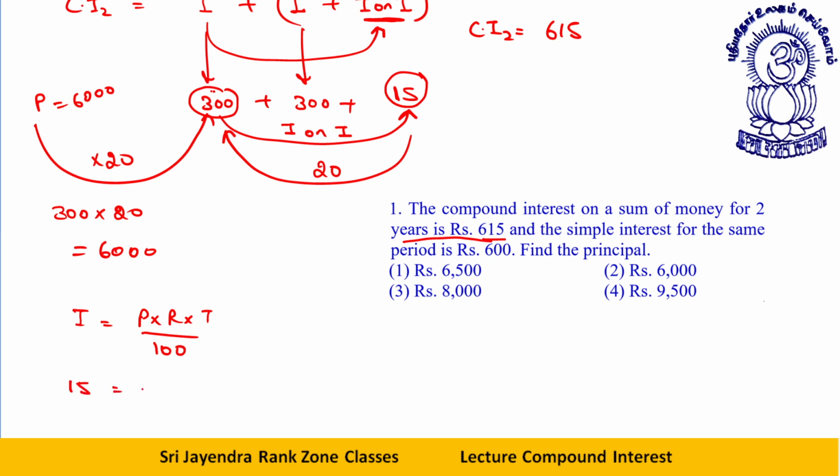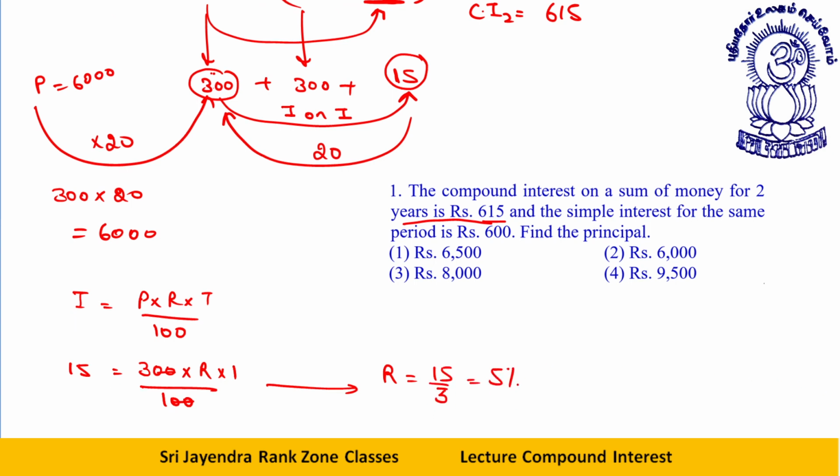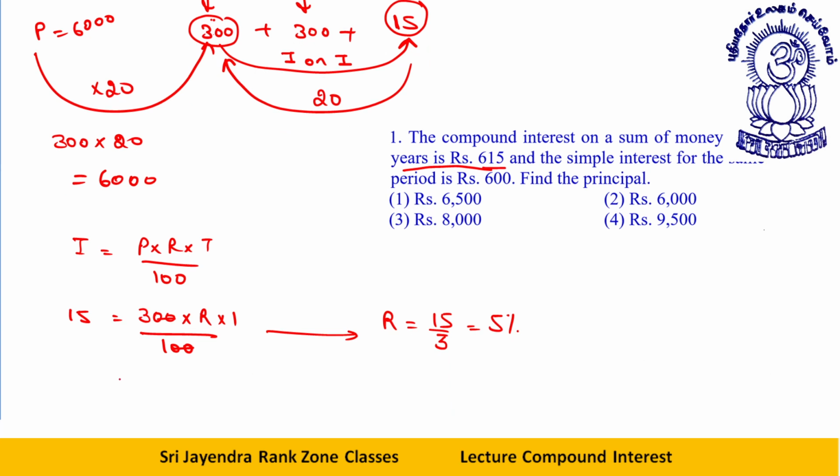The interest earned is 15 rupees on 300. This 300 gives me an interest of 15 into rate, which I need to find out. Time I know is 1 year, divided by 100. Double zero and double zero cancel. This gives you R is equal to 15 by 3, or 5%. Now it's very easy.